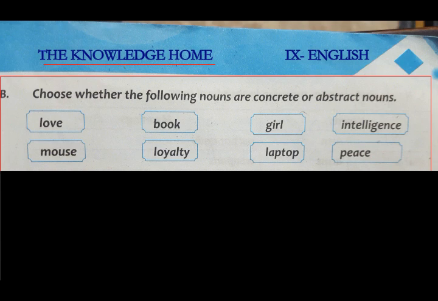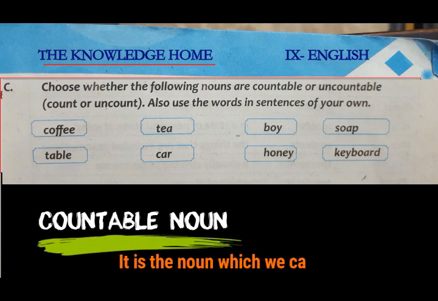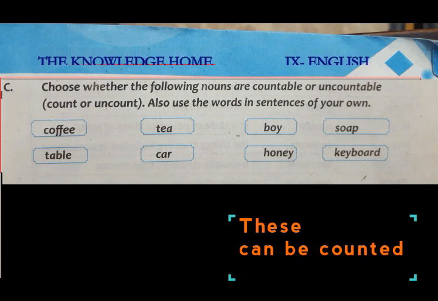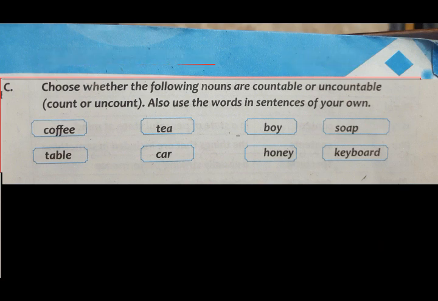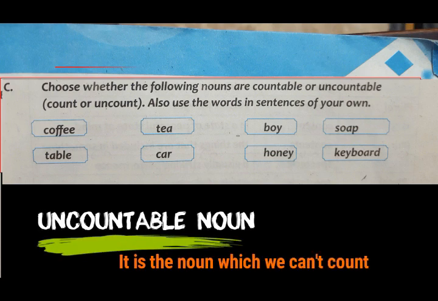Next question is C. Question number C is, choose whether the following are countable or uncountable. Countable noun is the noun that we can count, that we can number. For example, car, chair, pen, cupboard, we can count them. Pencil, 2 pencils or 3 pencils, we can count them. It means that pencil is a countable noun. On the other hand, what is uncountable noun? Uncountable noun is the noun which we cannot count.